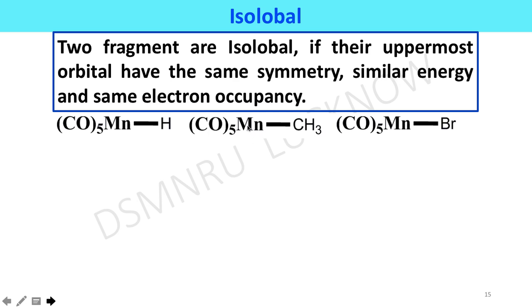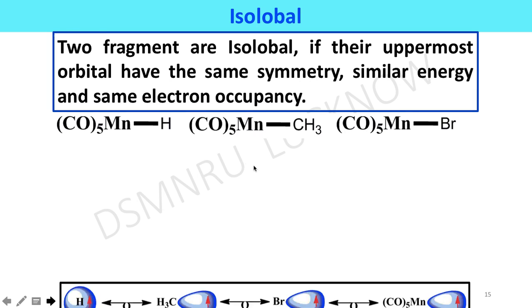Similarly, the manganese pentacarbonyl fragment is isolobal to the methyl fragment and the bromine fragment, and the methyl and bromine fragments are also isolobal to each other, because each fragment here has the same number of electrons and orbitals with the same symmetry and energy.